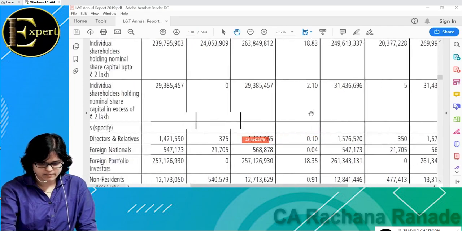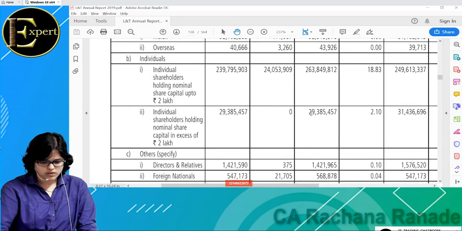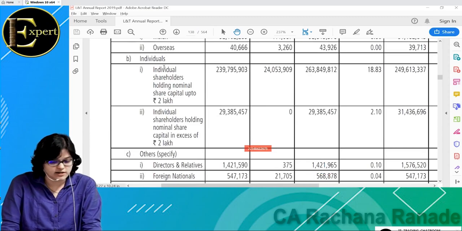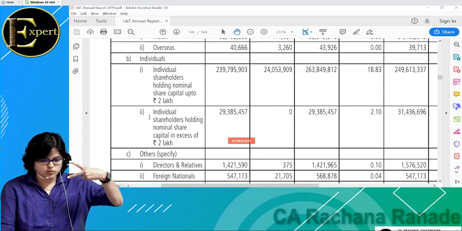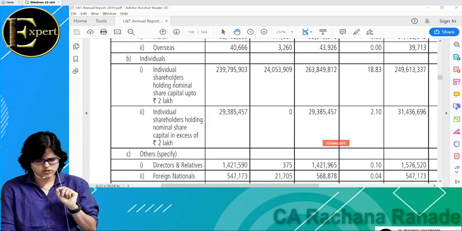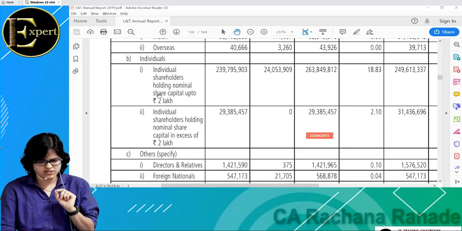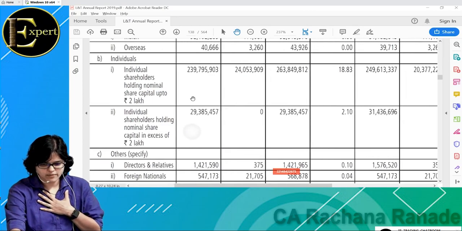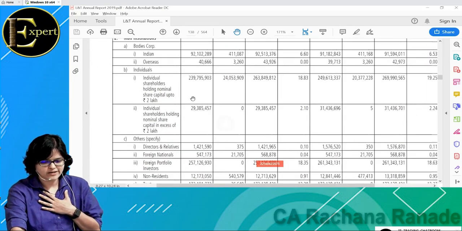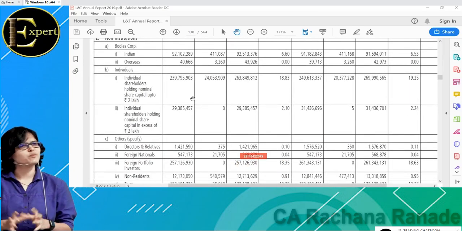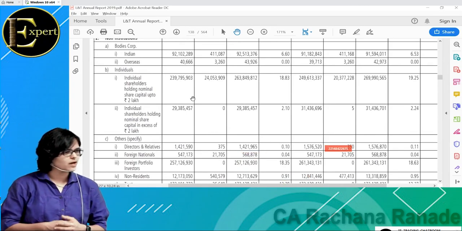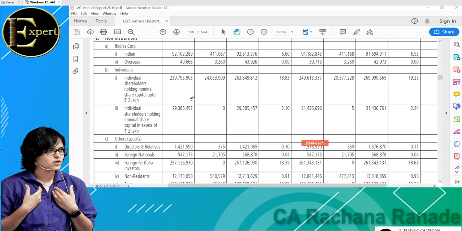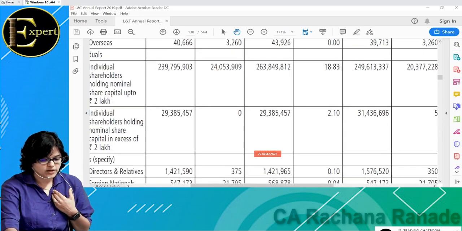So poor people like me, who are holding shares in other companies up to 2 lakhs, are called retail individual investors. But if I am talking about individual shareholders holding nominal share capital in excess of 2 lakhs, you can imagine something like this. If Mukesh Ambani, in his individual capacity, not Reliance Industries, is buying shares of L&T, he'll buy of 1,000 rupees, 2,000 rupees.